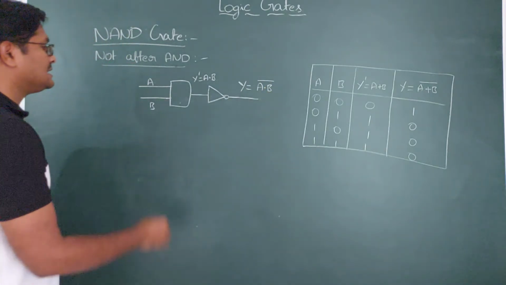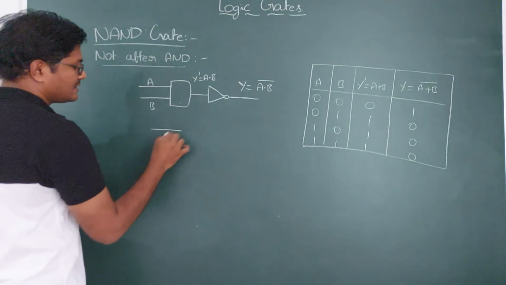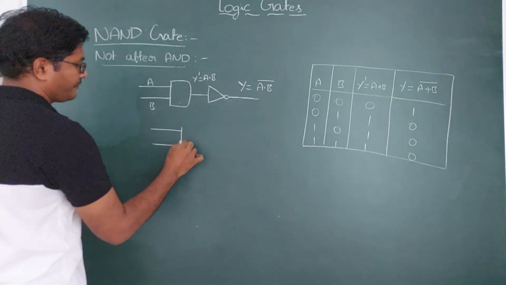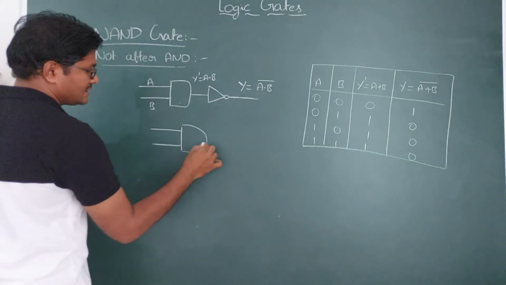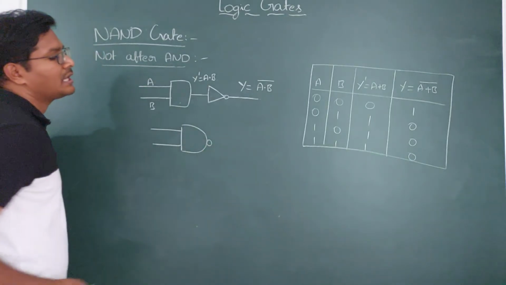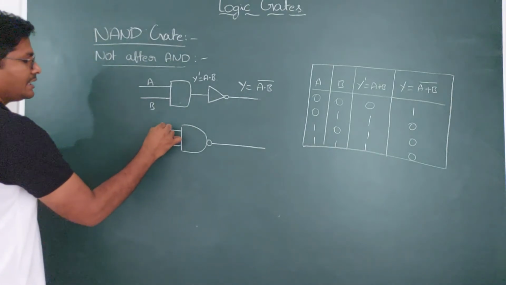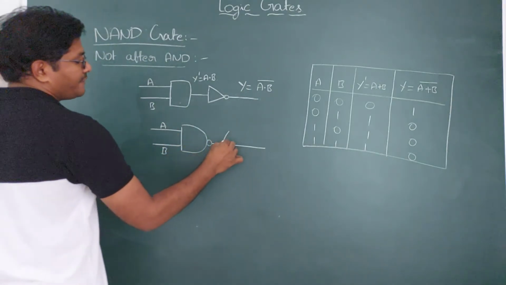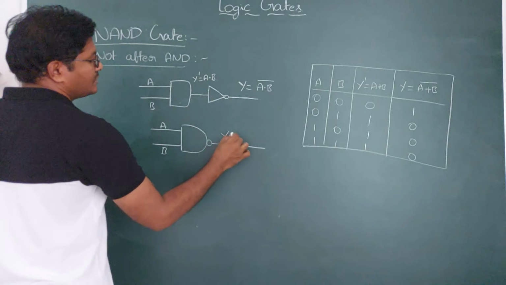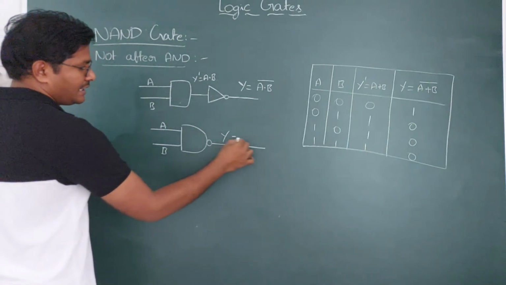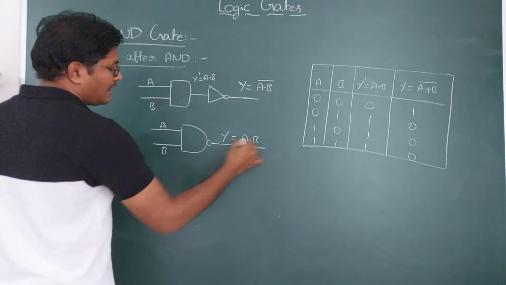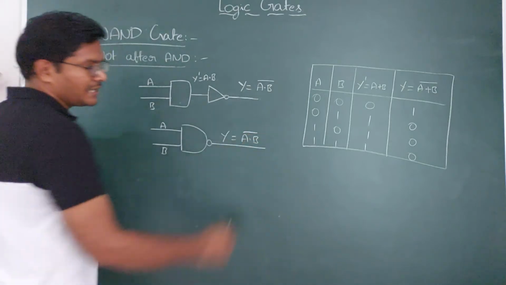And the final symbol you can write combined as this is the AND. If you add a small bubble, then it is said to be the NAND gate. So here are the signals A and B. The final Boolean expression Y is equal to A into B, and this small bubble is the bar, the inverted signal.